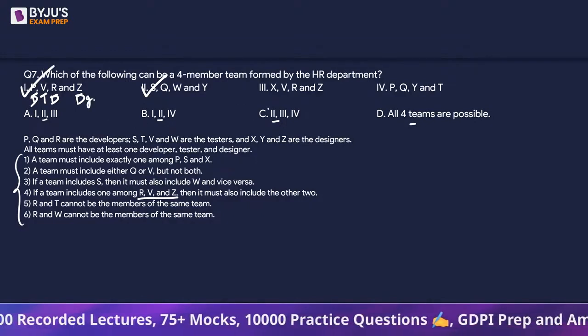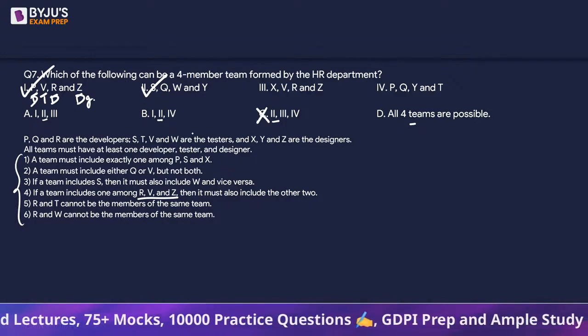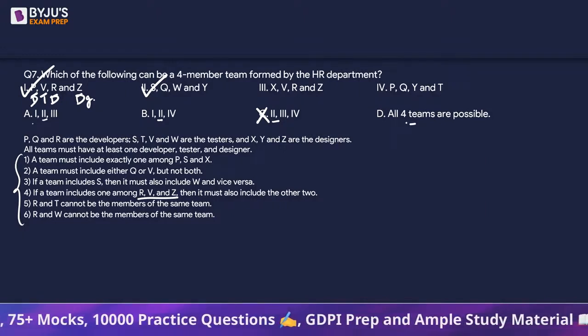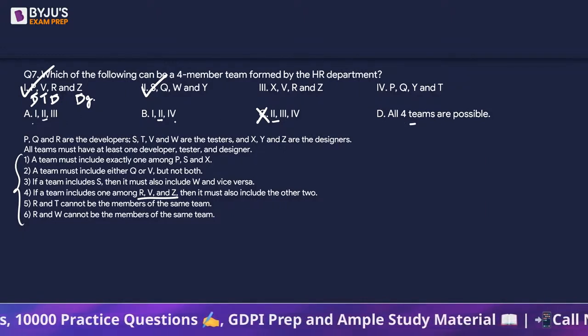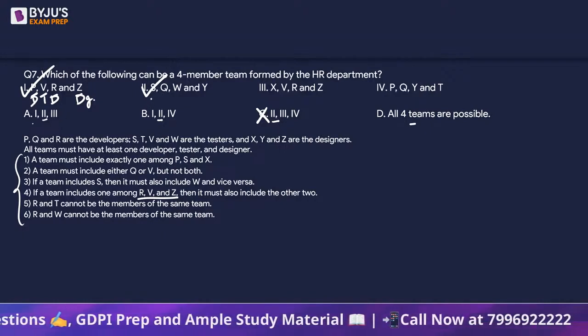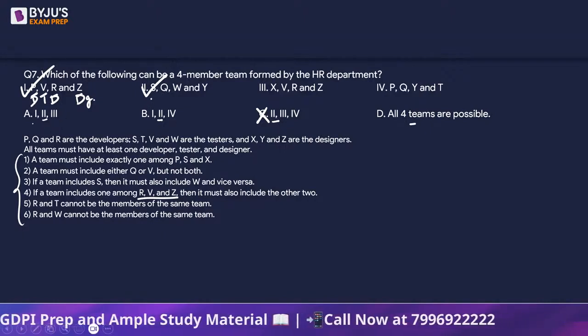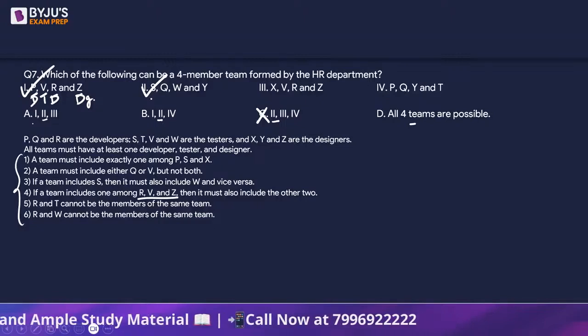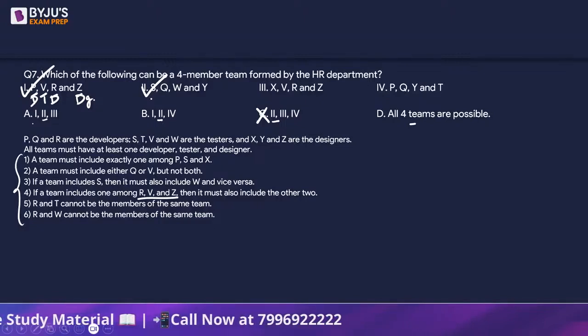So 1 is true, so the answer will not be C. Now between A, B and D, we will have to check either the third or the fourth. Suppose the third is false, as in the third cannot be a team, so the answer is definitely option B. If the third is a team, then B is definitely not the answer, right?